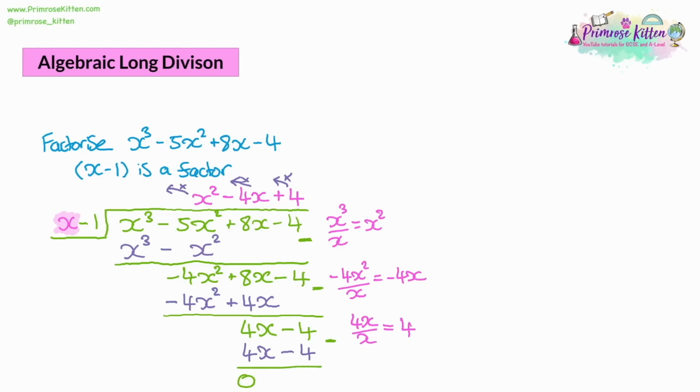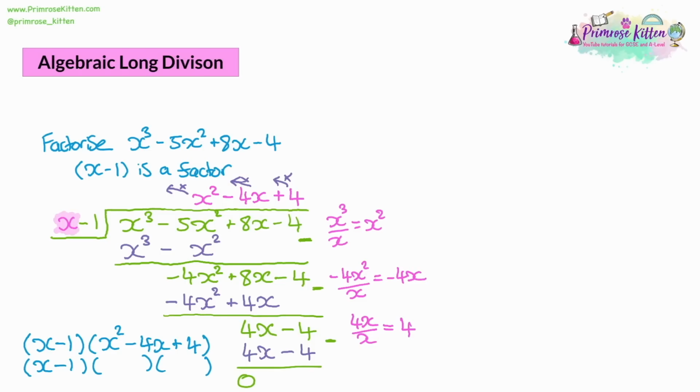How do we factorize this? Well, we know that x minus 1 is a factor, and we know the answer to our division is a factor as well. So that's going to be x squared minus 4x plus 4. We know that that's also going to be a factor. So all we have to do now is take the quadratic and factorize the quadratic as well.